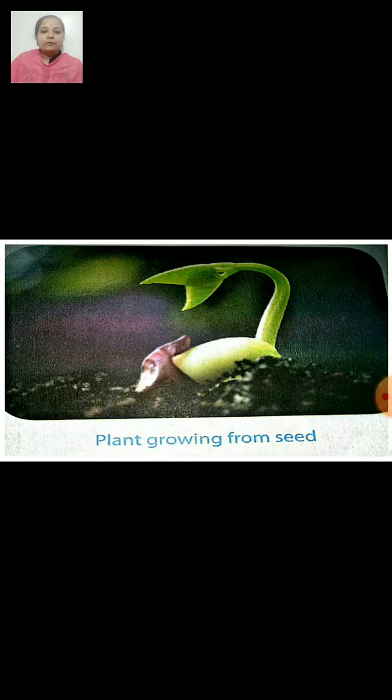Now, this is a picture of a plant growing from the seeds. As you know that most of the plants grow from the seeds, right? A seed is a tiny life support package. How? You know that when a seed germinates, it grows into a new plant. It turns into a new plant. The seed is made up of so many parts.